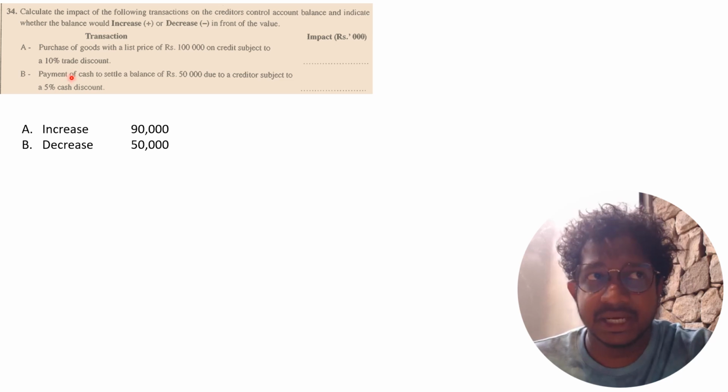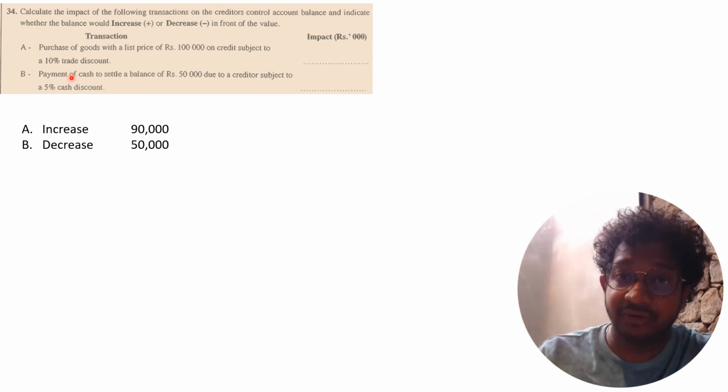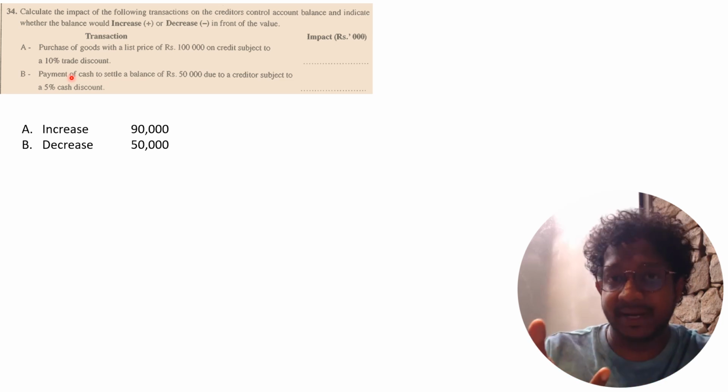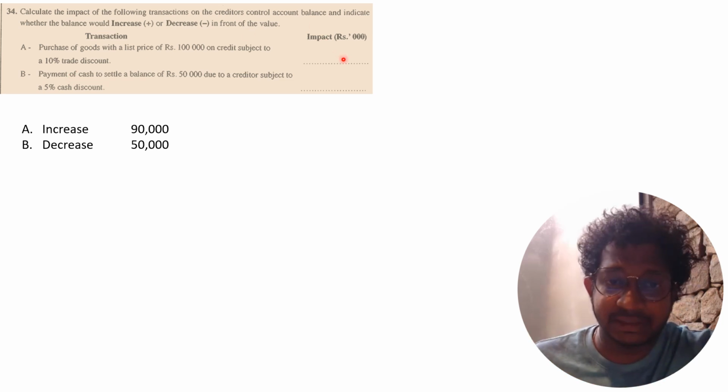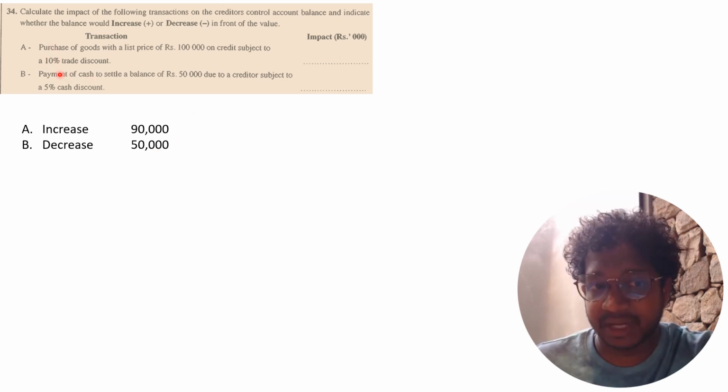Keep in mind, we do not post trade discounts as double entries in accounting, but we have to subtract the trade discount from the total amount and get the net value. So the creditors control account should be increased by only 90,000 from this transaction, after deducting the trade discount.